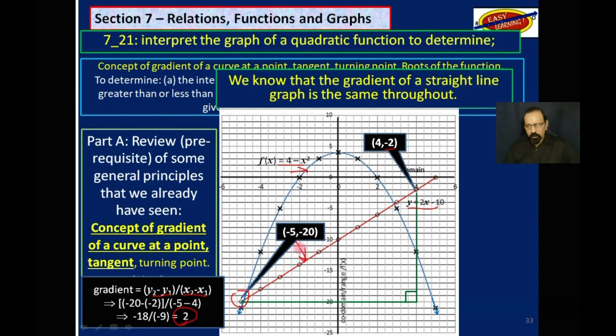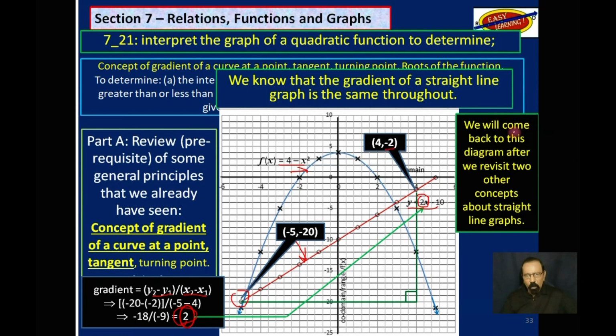Now, if I were to ask you, what is the gradient of that blue line? You would need to ask me for the question in order to get the gradient at a point. That blue line has different gradients at different points. We will come back to this diagram after we revisit 2 other concepts about straight line graphs.